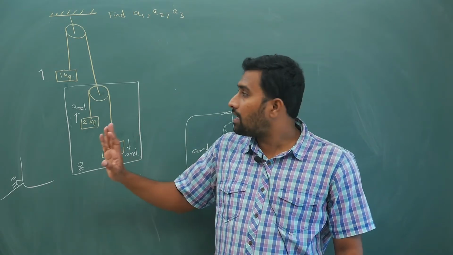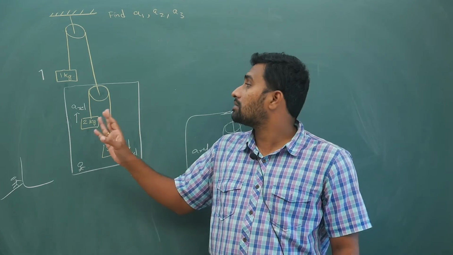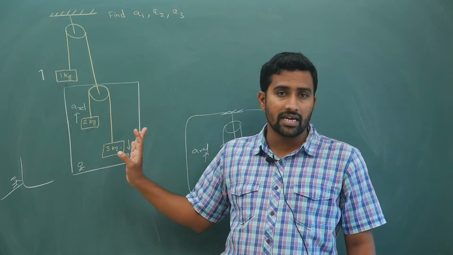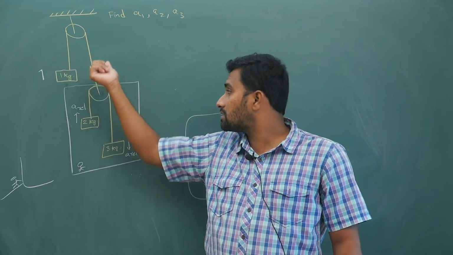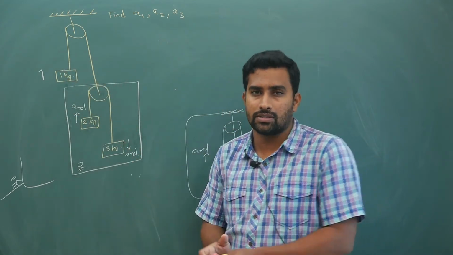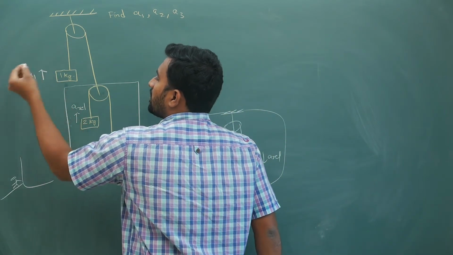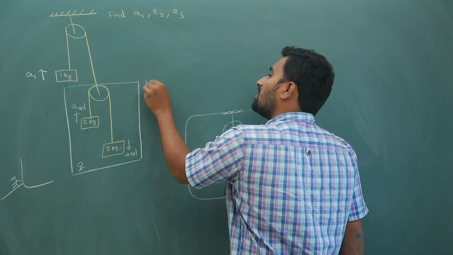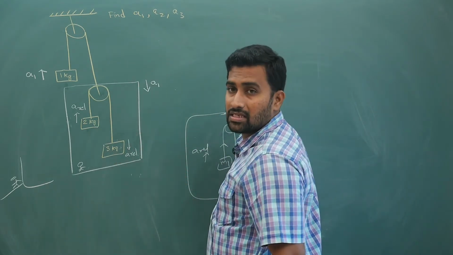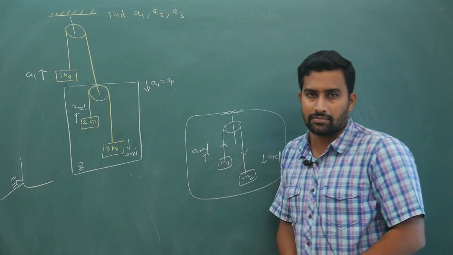So here this white colored part I have drawn, it is not in the question. You just simply have 1 kg, 2 kg, 3 kg. Now if this 1 kg block goes upwards, this pulley will automatically come downwards. So if I mark this acceleration as A1, then this pulley or lift will have the same acceleration of A1 only.